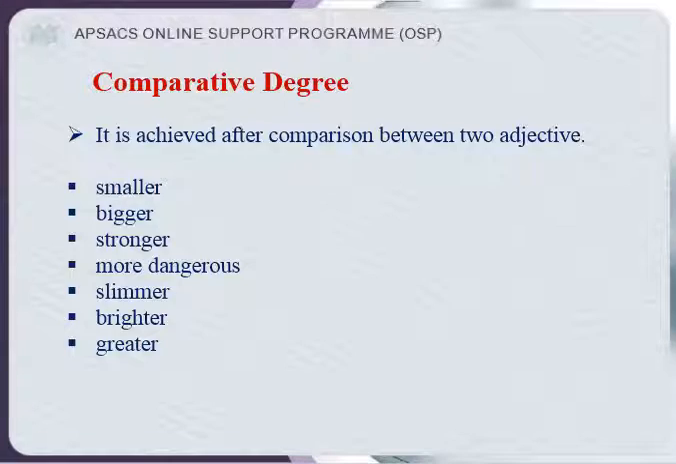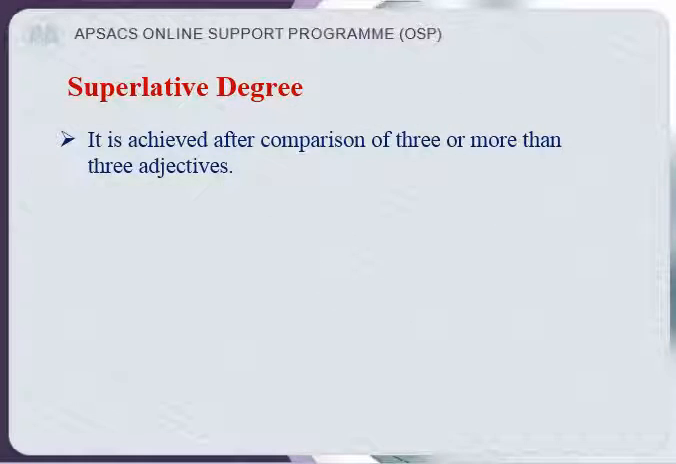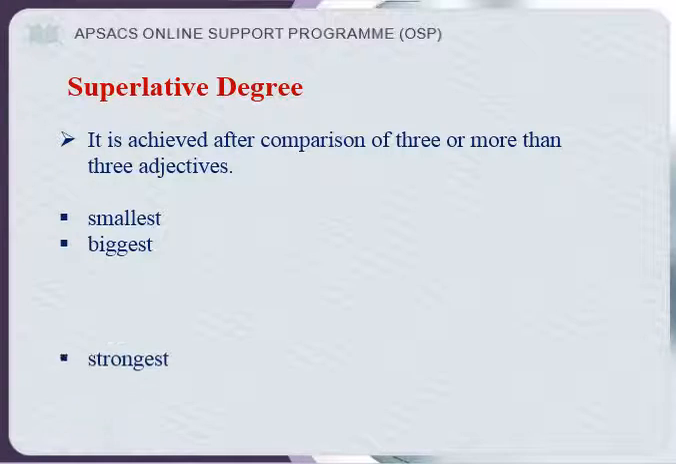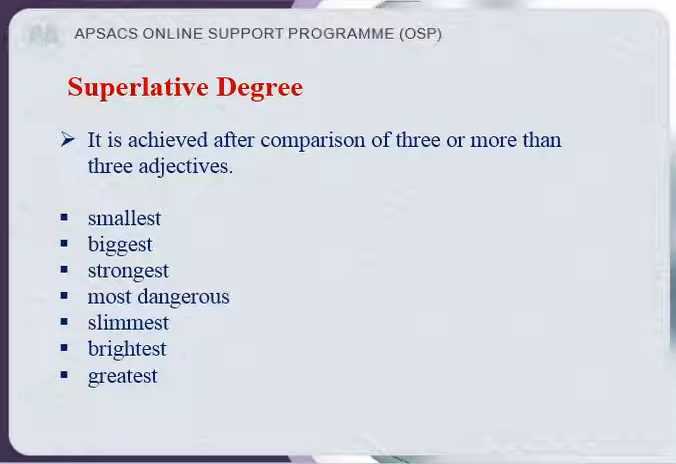Alright? So what is a superlative degree? It is achieved after comparison of three or more than three nouns, like smallest, biggest, strongest, most dangerous, slimmest, brightest, and the greatest.